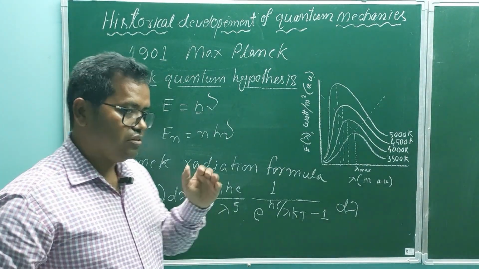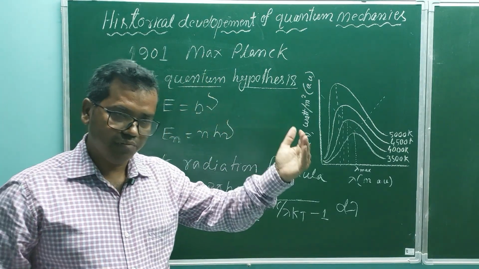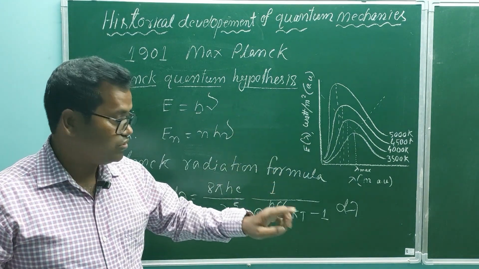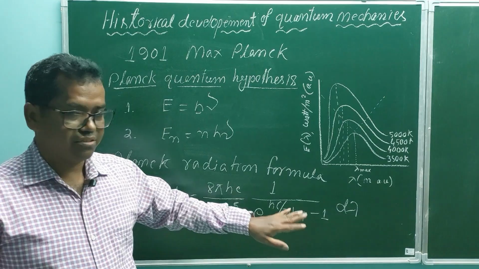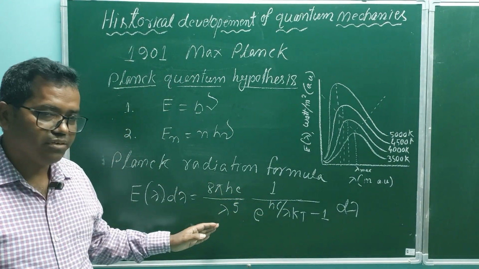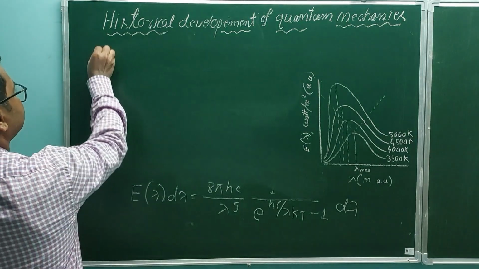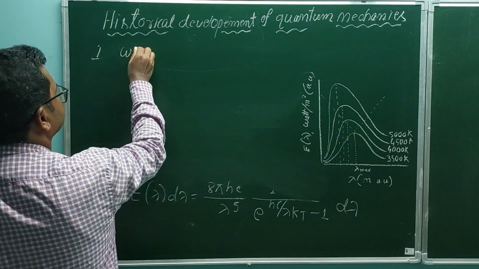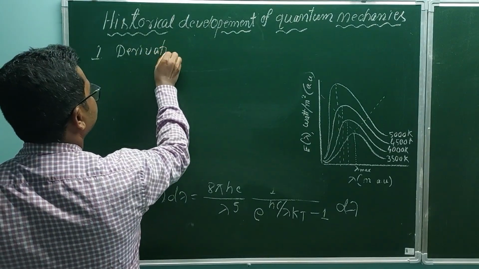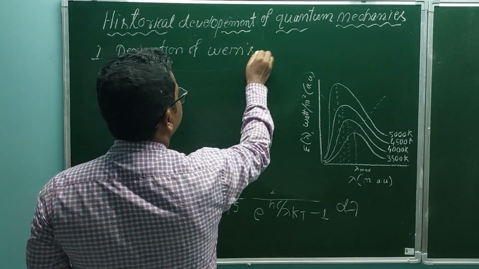Next we can derive Wien's contribution and Rayleigh's contribution from these equations. So let us derive Wien's contribution and Rayleigh's contribution from Planck's radiation formula. Number 1, derivation of Wien's contribution.